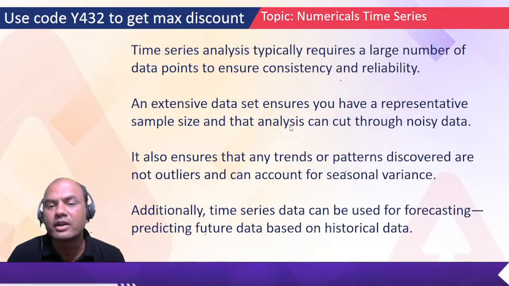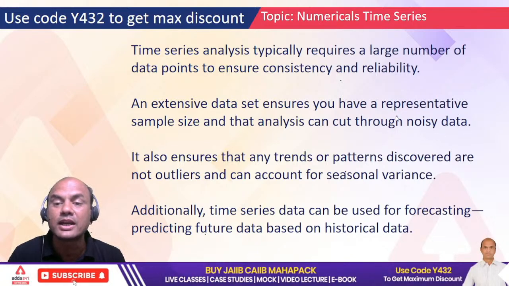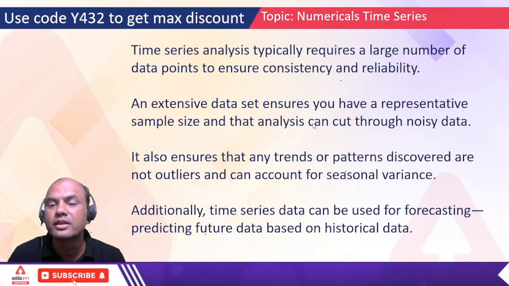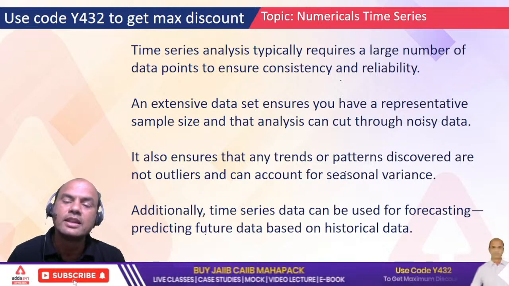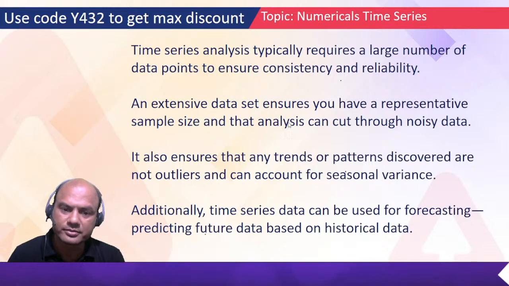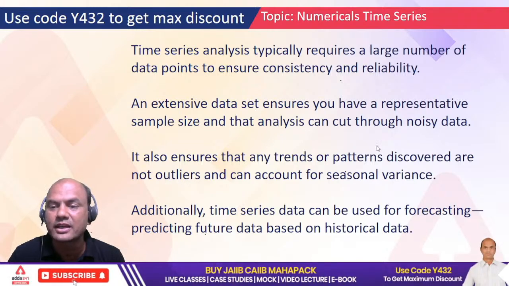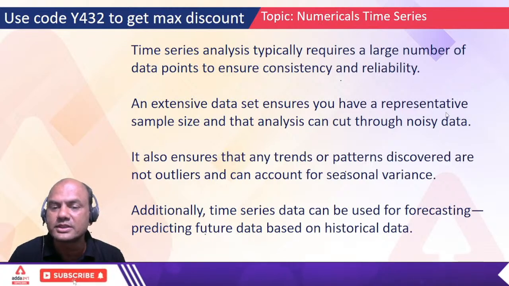If I tell you to find the odd man out, what will you point out? You will definitely point out 8. Why? Because that is noise. The remaining ones are 1, 2, 2, 1, near ones, isn't it? And this is called noise. Noise means that data which is not fitting in our curve. It also ensures that any trends or patterns discovered are not outliers. Outliers means again noise.